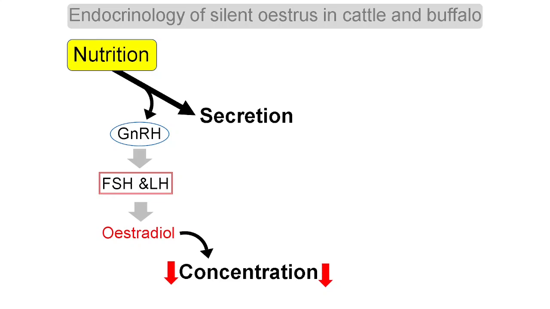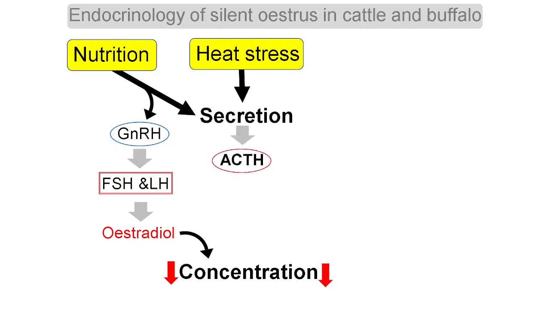So when the estradiol level increases, definitely it impacts the behavioral expression of the estrus. Another factor is heat stress. This is one of the major concerns globally. Under heat stress, the animal releases ACTH, adrenocorticotropic hormone. It acts upon the adrenal gland and causes secretion of cortisol, that is the stress hormone.